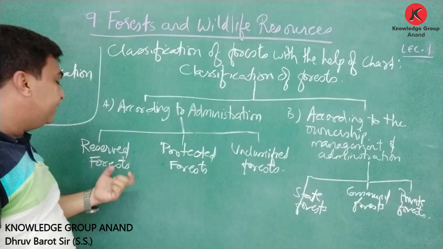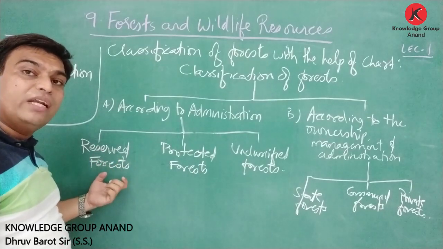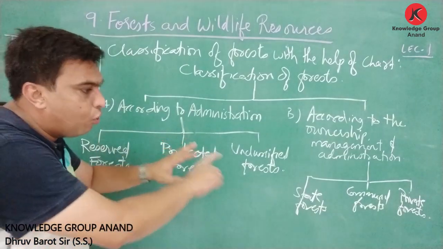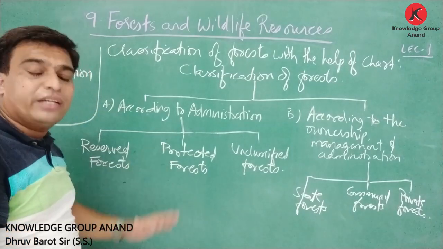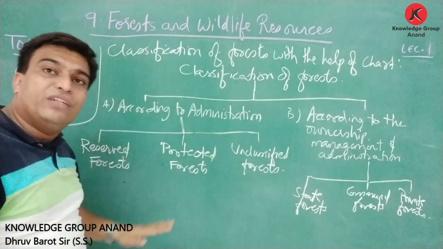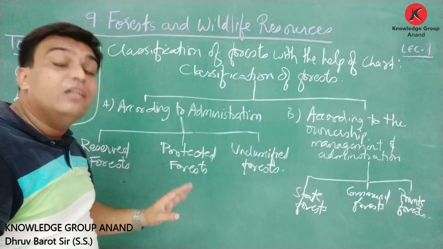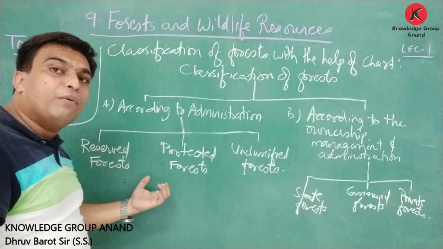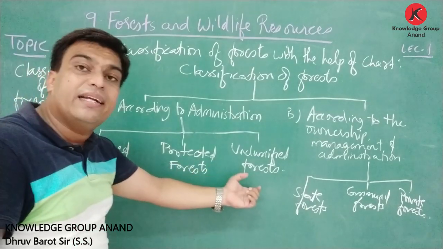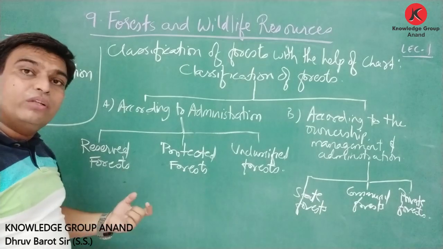Classification of forest is divided into two parts: according to administration and according to ownership. Again, according to administration, it is divided into three parts. First is reserved forest. What is this reserved forest? We learn in our next lecture in detail about all this classification. Right now we are understanding on the basis of chart how this classification is done, so that you can clearly understand the concept. Why this type of classification, what is reserved forest, protected forest and unclassified forest, we learn in our next lecture. So don't worry about that, friends.